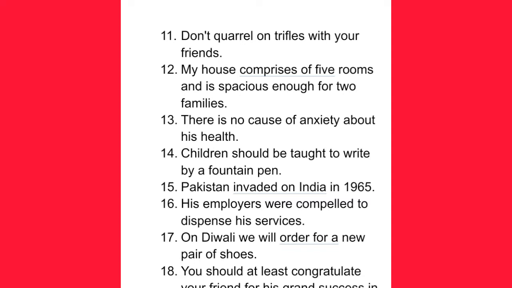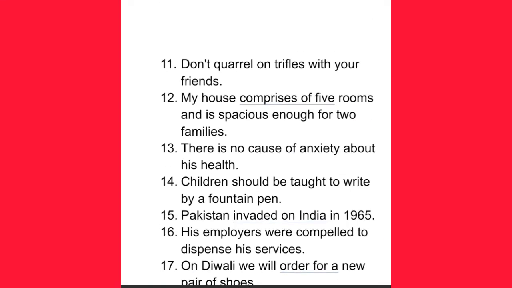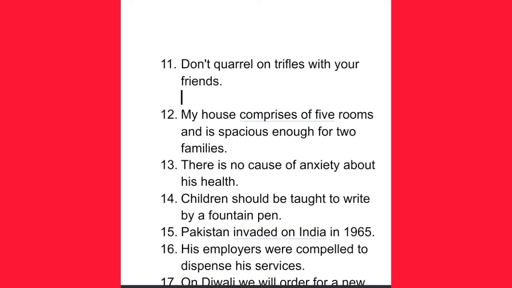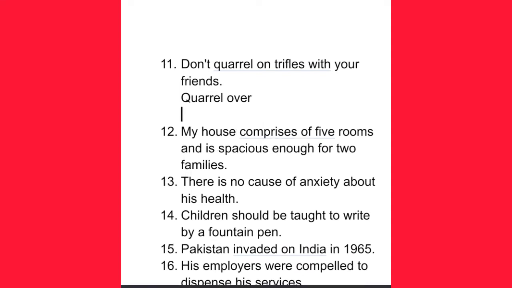The first example, as you can see, is: Don't quarrel on trifles with your friends. So here this preposition on should not be used. Instead of using on, we must use over. Quarrel over. All right, because sometimes we hear people using this word on along with the word quarrel.